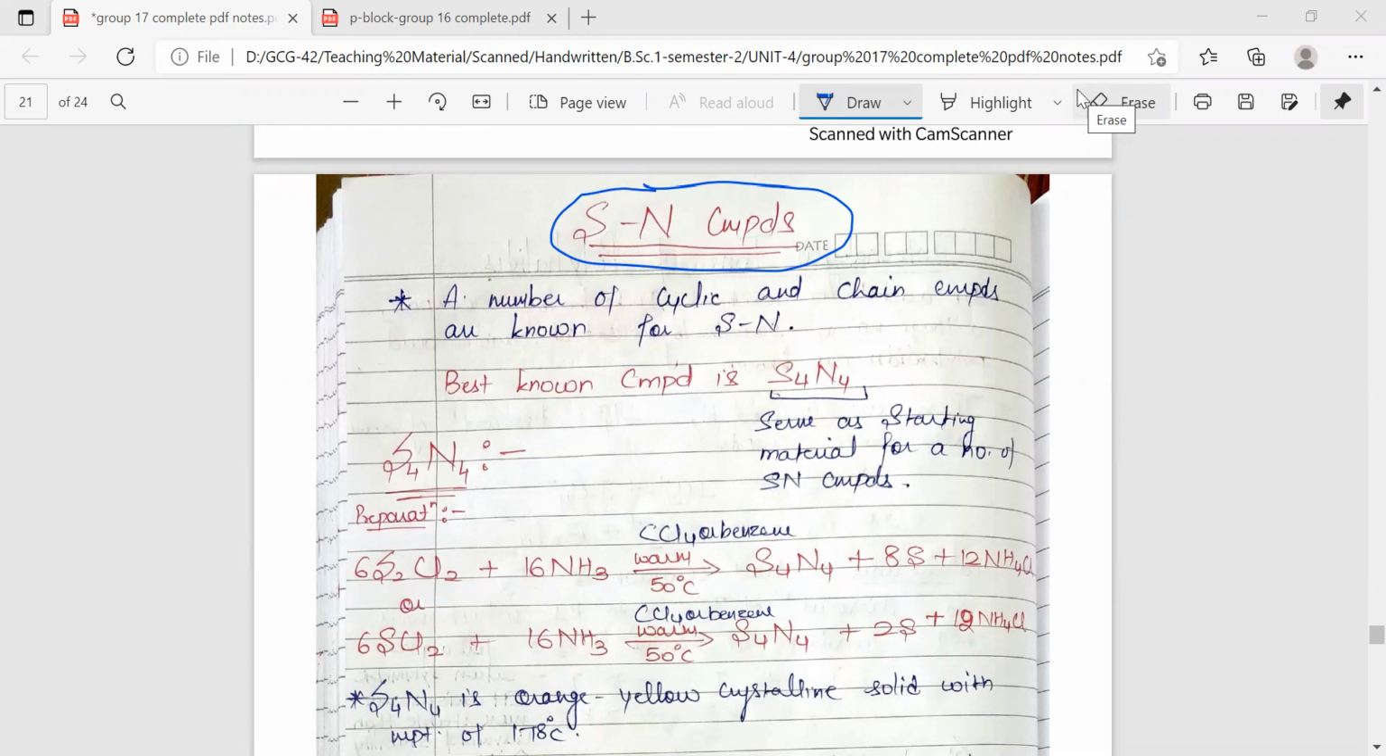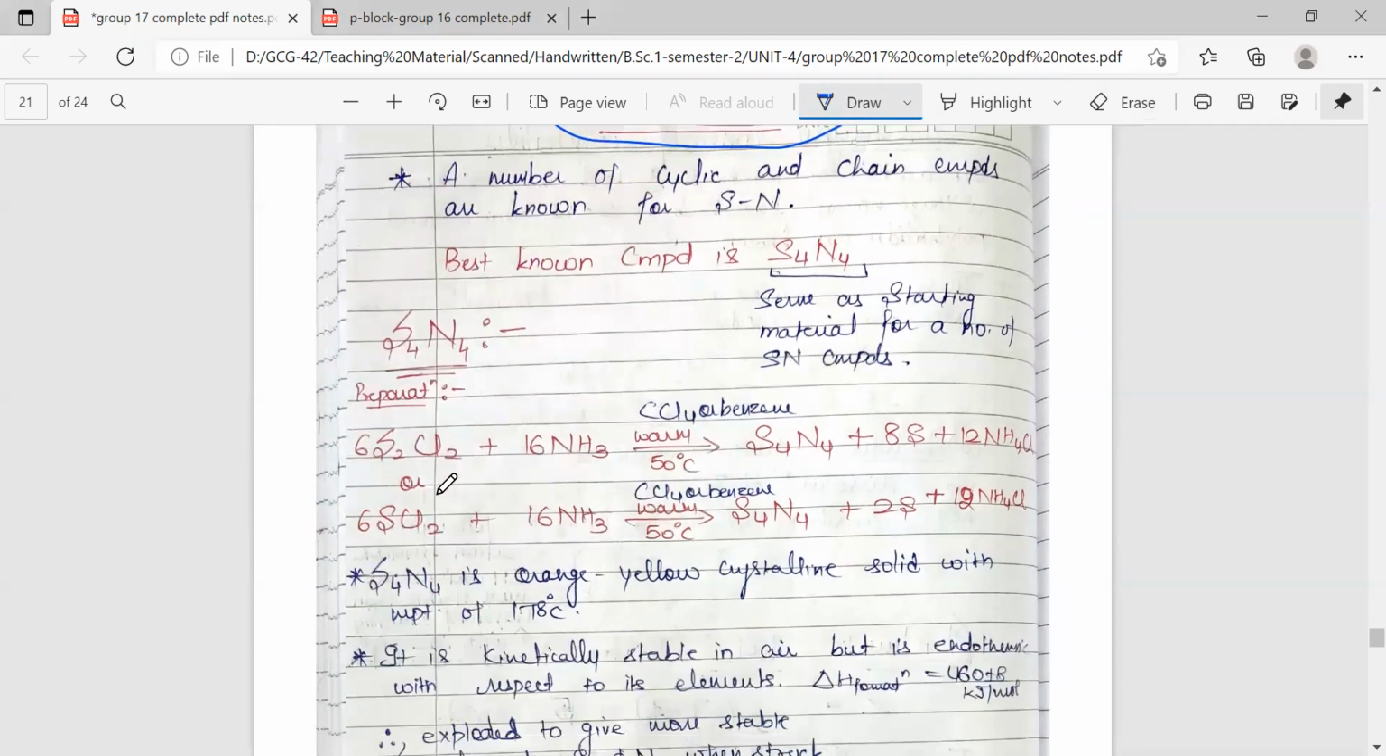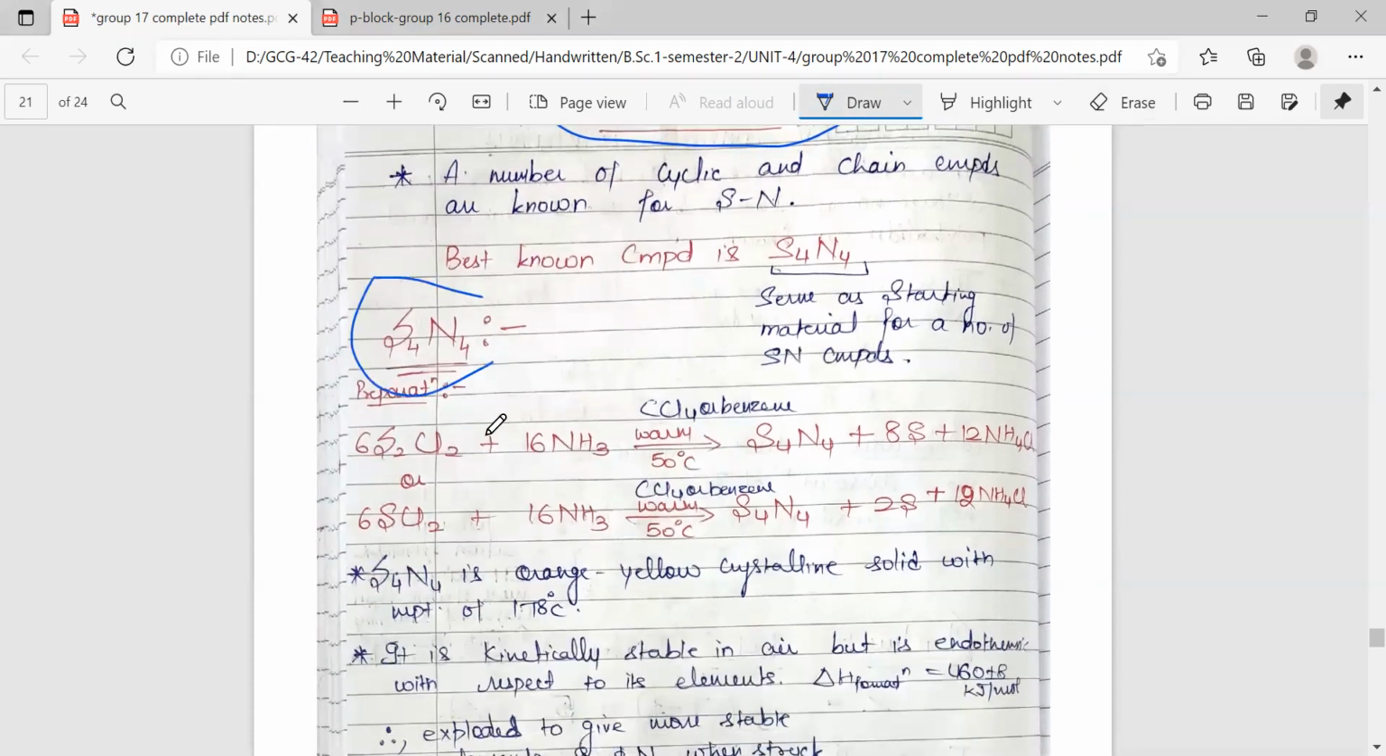A number of cyclic and chain compounds are known for compounds of nitrogen and sulfur. The best known is S4N4, which we are going to discuss in detail. S4N4 serves as the starting material for a number of SN compounds. So how is it prepared? It is prepared from S2Cl2 or SCl2, that is sulfur monochloride or sulfur dichloride.